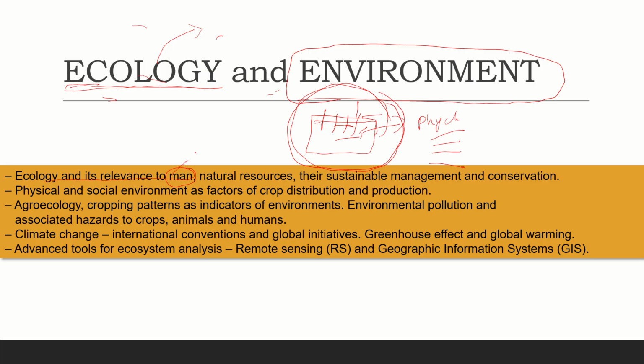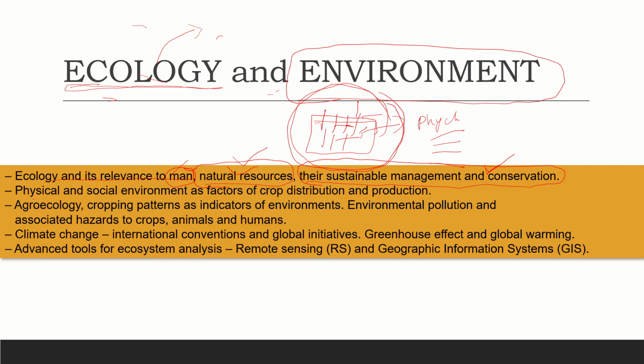So what is the relevance to man? And natural resources: what natural resources are available to grow the field crops well, and their sustainable management and conservation, as the government is initiating many policies to conserve this ecology and different environmental factors. So this first line deals with man, natural resources, and management and conservation.